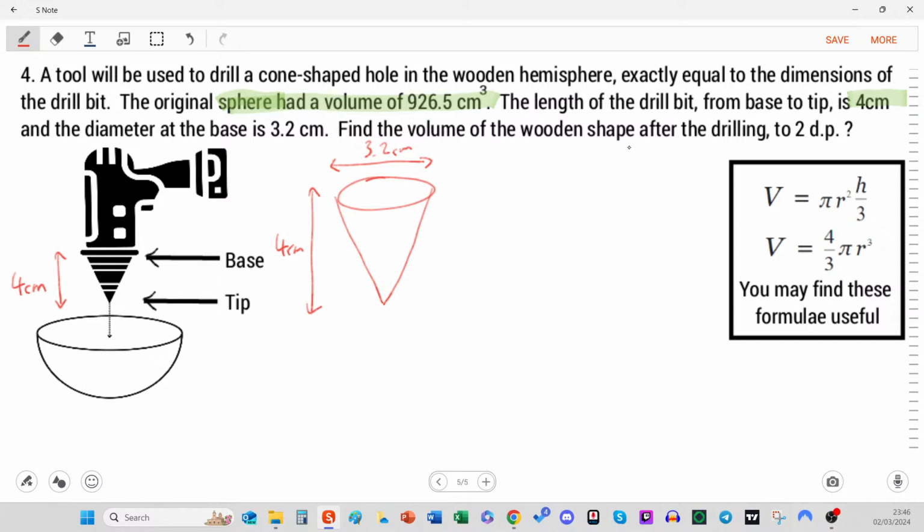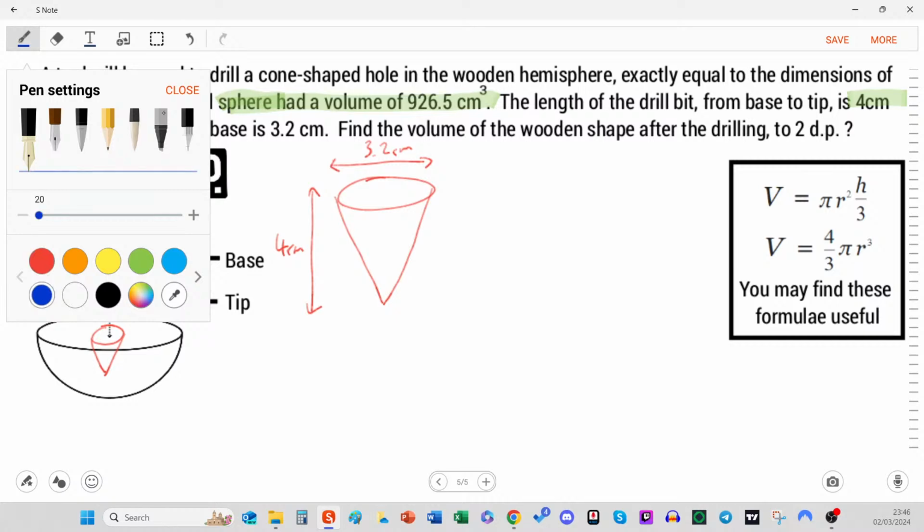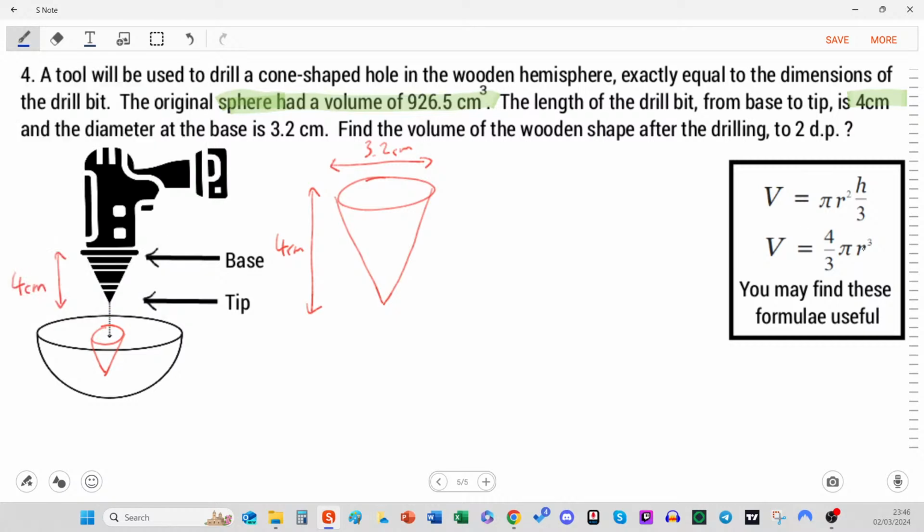Find the volume of the wooden shape after drilling. Okay, so this drill is going to go down and remove some volume out of this hemisphere like this, and this is that cone shape. So it'd be nice to know the volume of that cone. But it came from a sphere. So we look over here on the right.